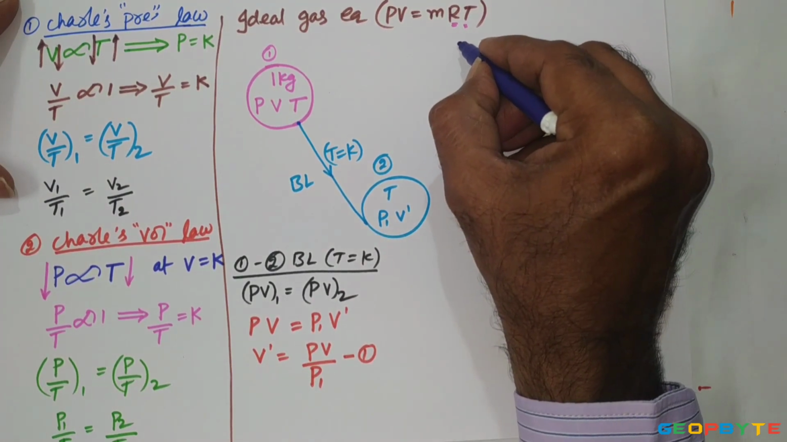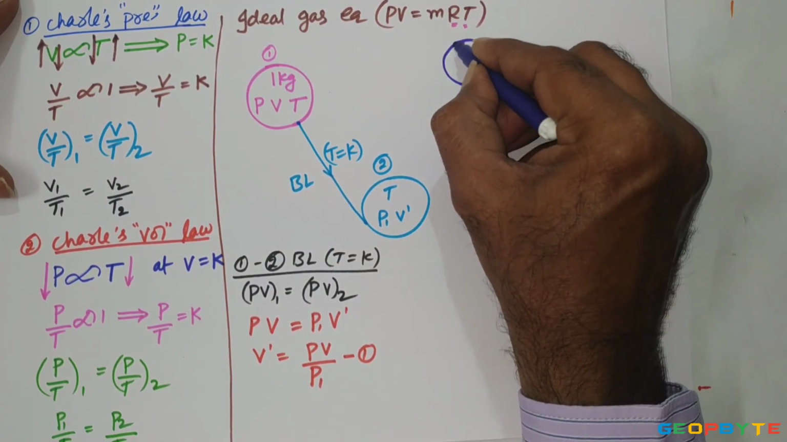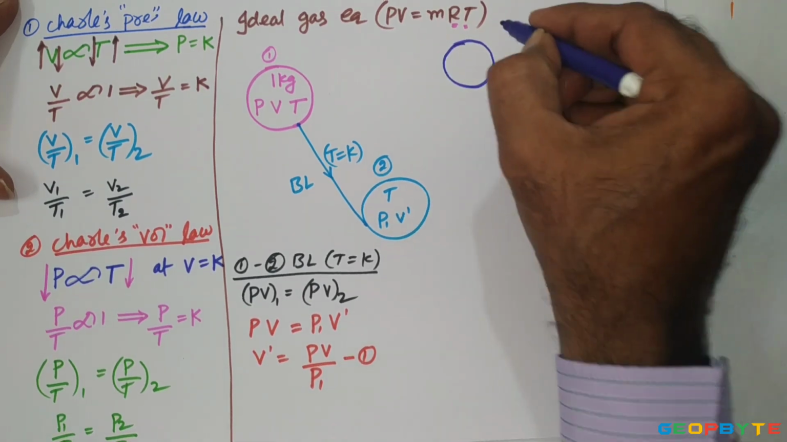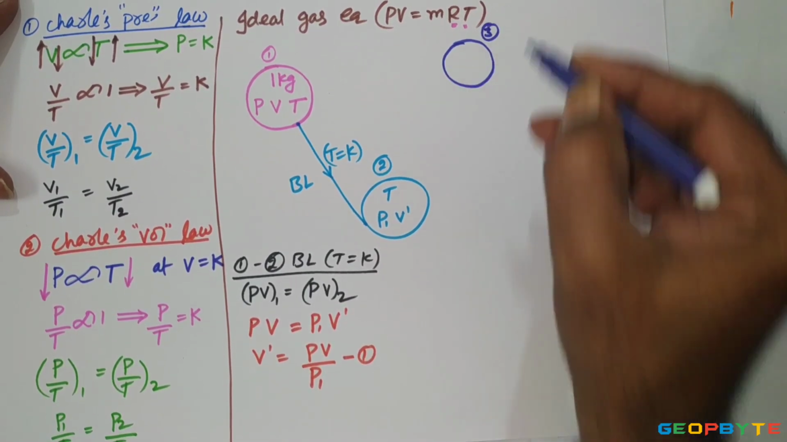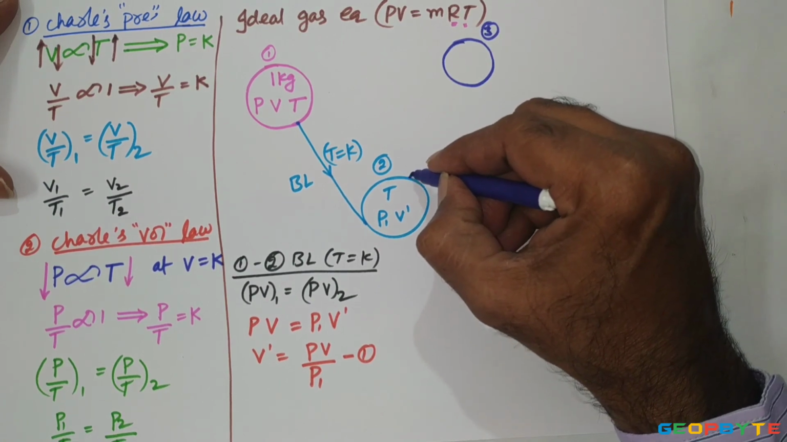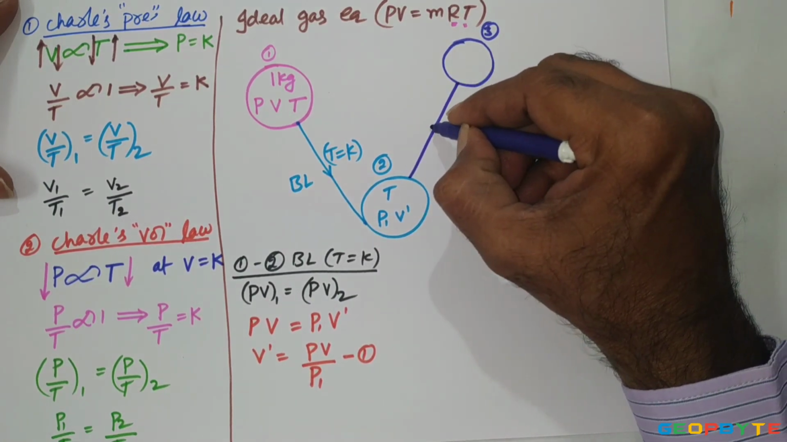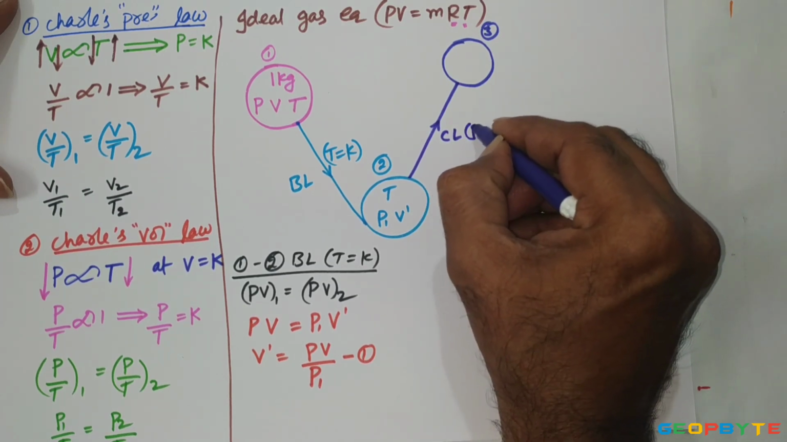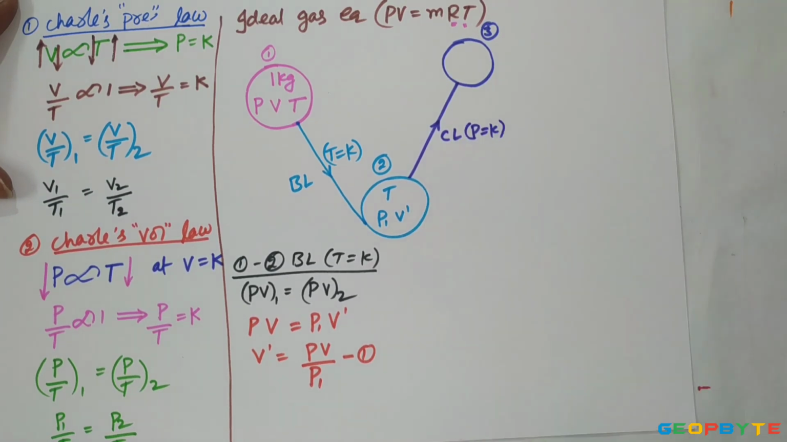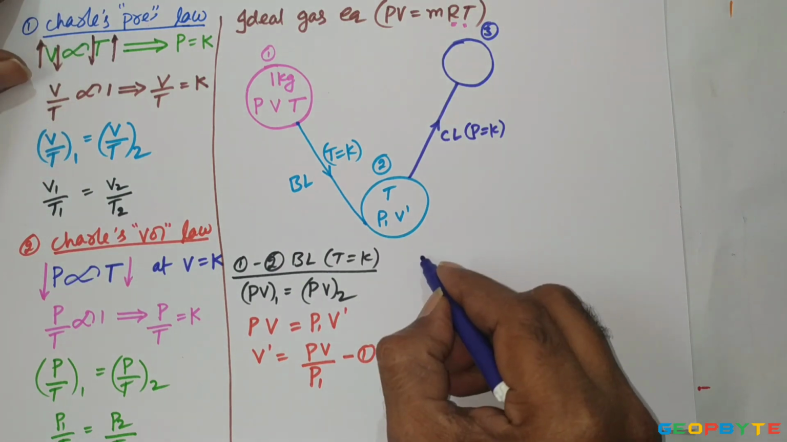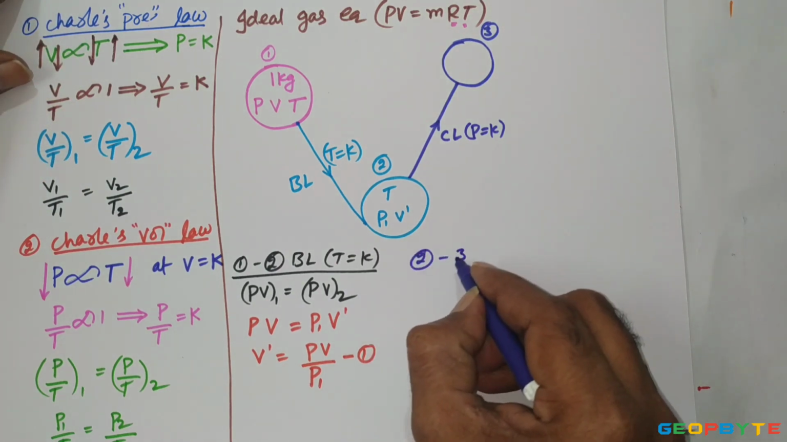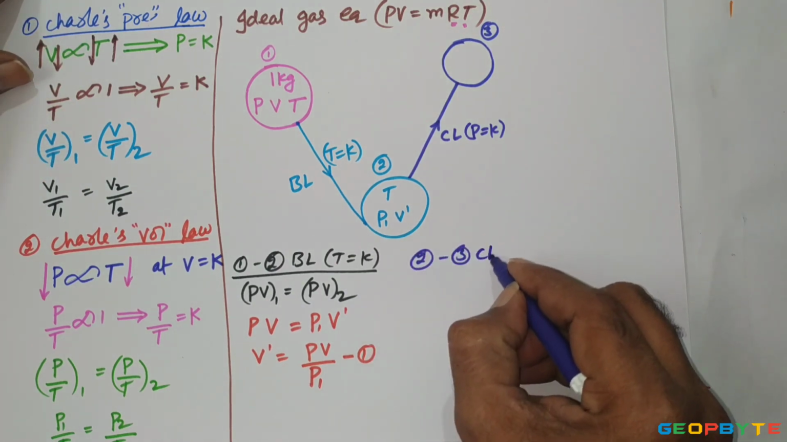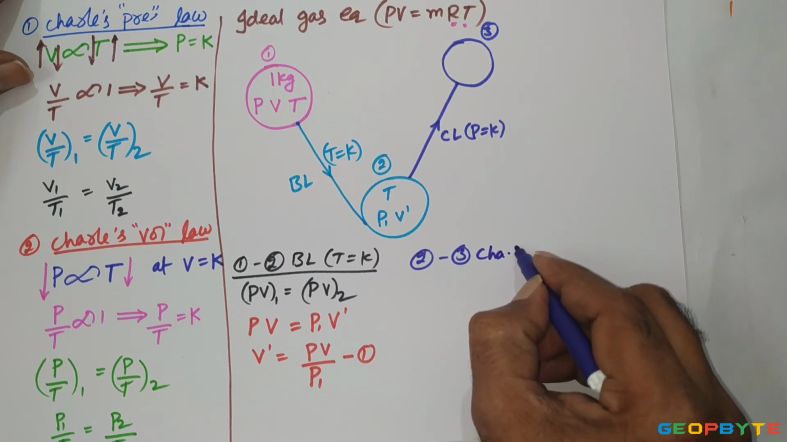Similarly, while the gas is changing its state from 2 to 3, let us connect Charles' law where the pressure is maintained constant. 2 to 3 is the Charles' pressure law.